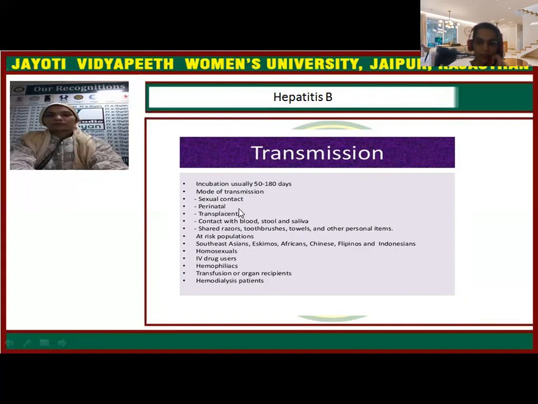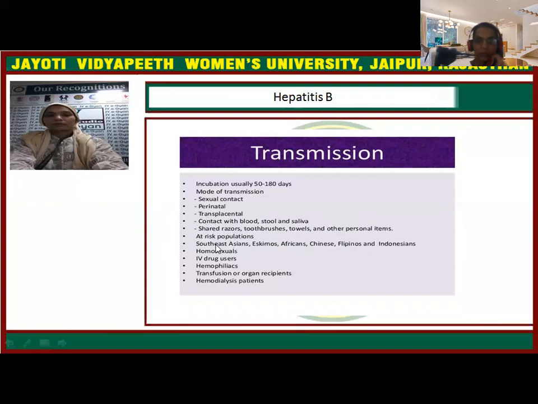Again, perinatal transmission is also common, that is after birth. Transplacental, through placental circulation, it may go to the fetus. Contact with contaminated blood, stool, saliva, or any contaminated body discharge, if it comes in contact with the pregnant female, then she will get infected with this hepatitis B virus. Again, shared razors, toothbrushes, towels, or personal items.